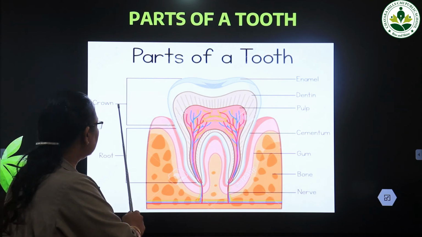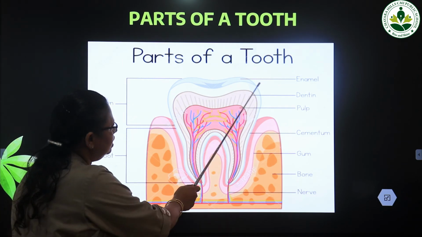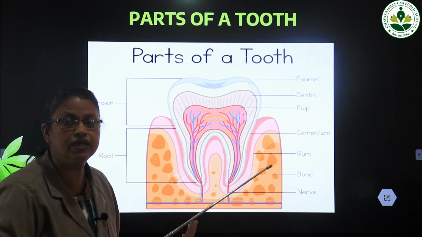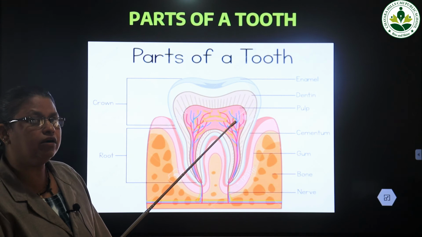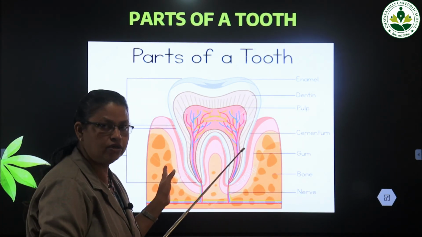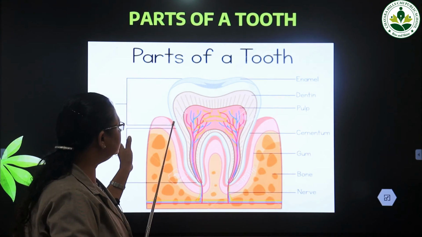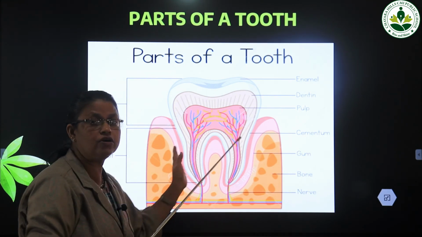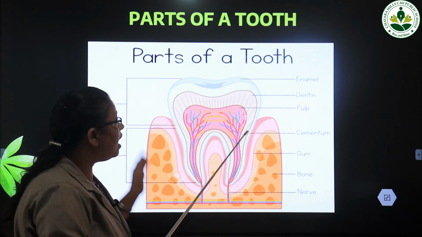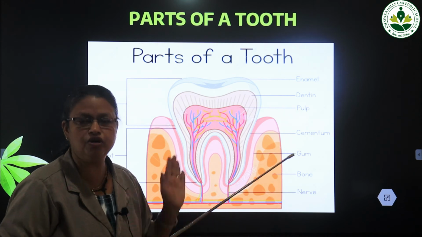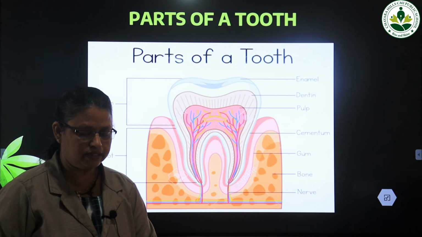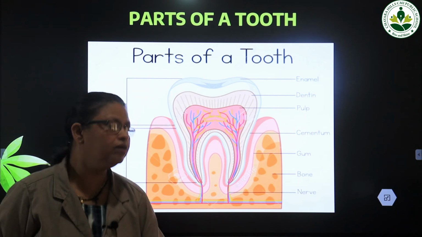Okay, then on this crown, you can see the next part, enamel. That is the outer covering of the crown. It's the outer covering of the crown that is white in color and it shines. So the crown is white in color and it shines because of the presence of enamel. Okay, and it is the hardest substance in our human body. Which is the hardest substance in our human body? Enamel is the hardest substance in our human body.